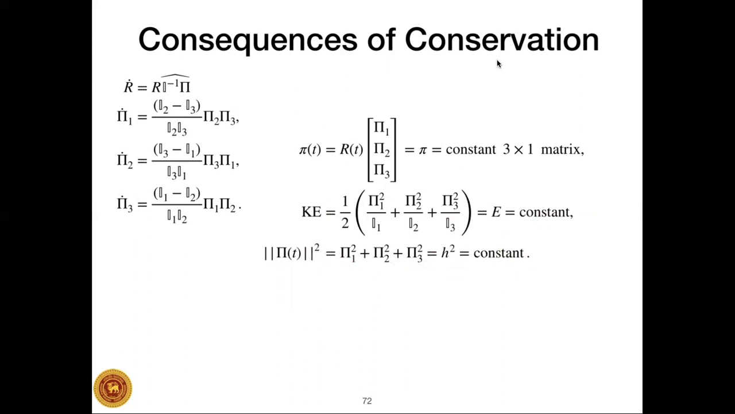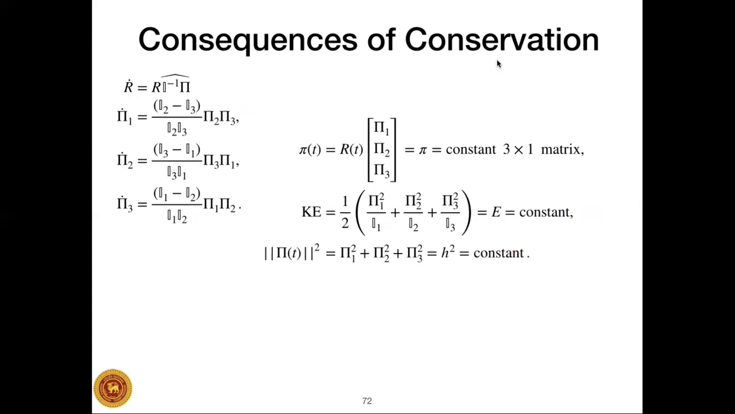So what does this tell us? We know that the behavior of the rigid body is governed by this differential equation in terms of the body angular momentum components, pi 1, pi 2, pi 3. And the solutions must ensure that this quantity is constant and that this quantity is constant.